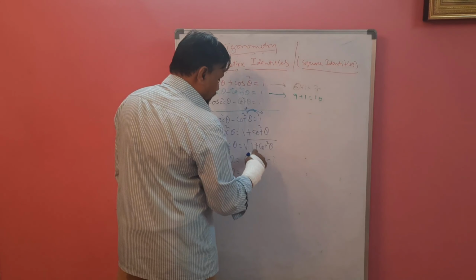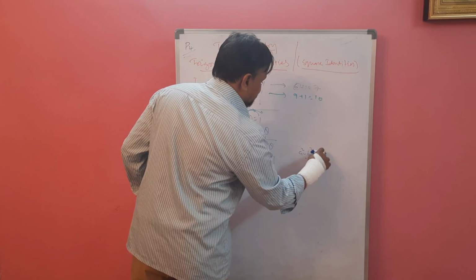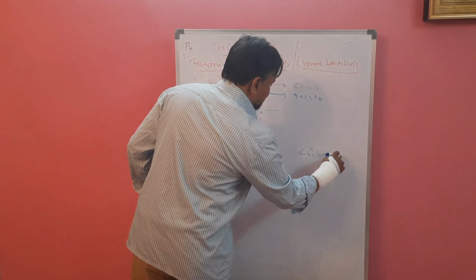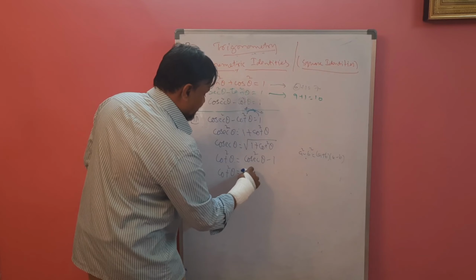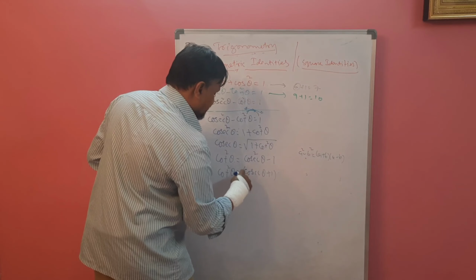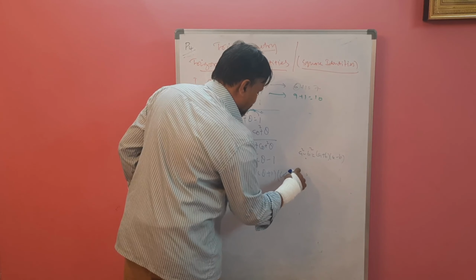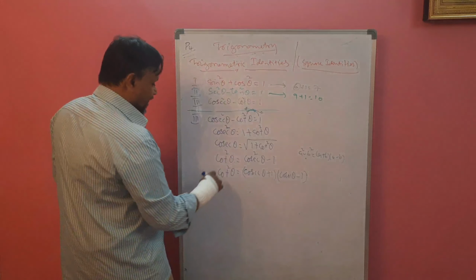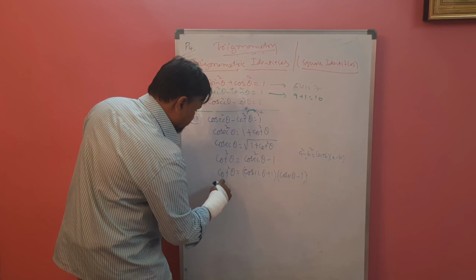Again if you want to put cot square theta, a square minus b square is there. We can change to (a plus b)(a minus b). So this is nothing but (cosec theta plus 1)(cosec theta minus 1). Again you shift root. If you shift root, so it is cot form.